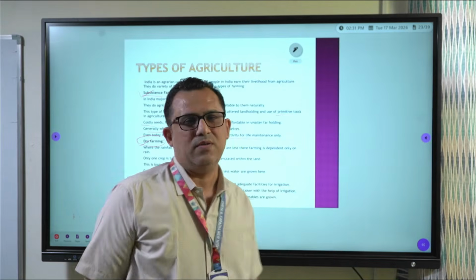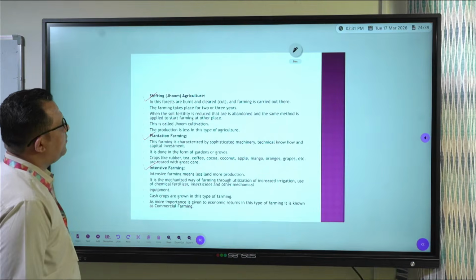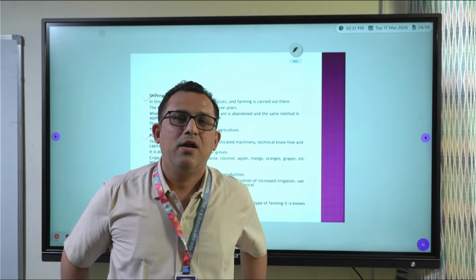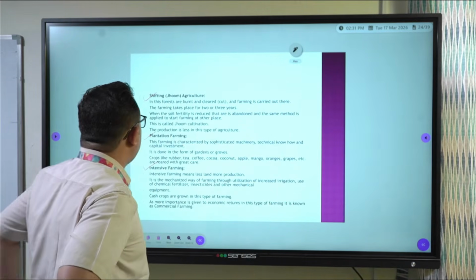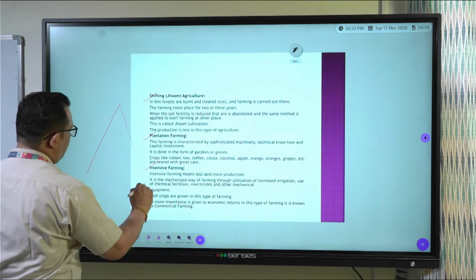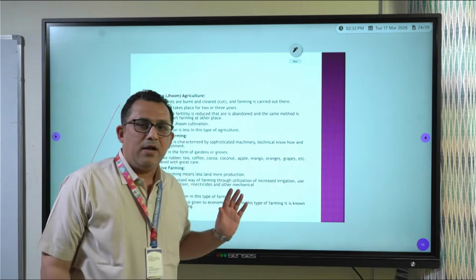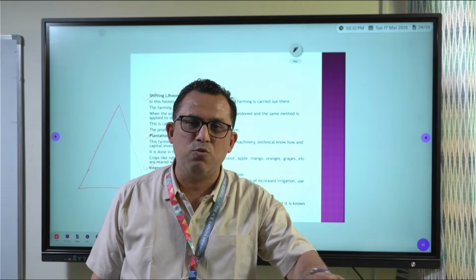Next type of farming is shifting farming, jhum farming, jhum agriculture. Now this is our primitive farming, traditional farming. What was happening is that these tribal people living in the forest were cultivating land near their village, that is, mountain slopes.